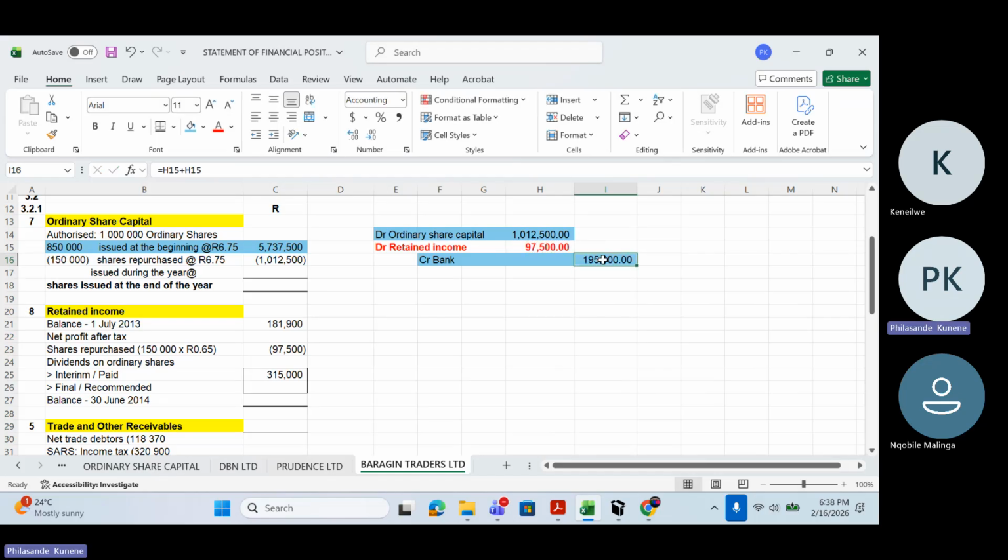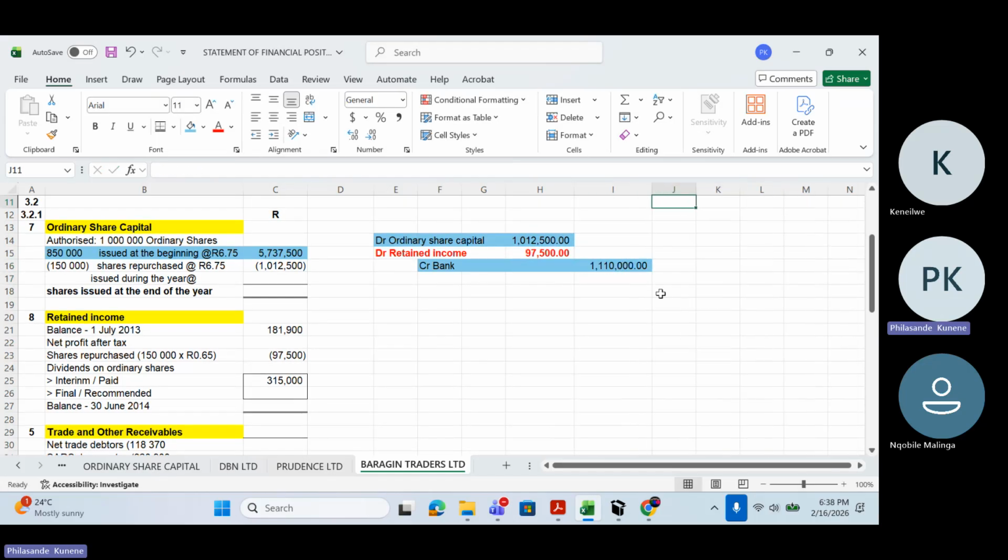So it's 1,110,000, which means that is the price we bought shares with. But that is the journal entry, which is giving us the same thing in terms of the full value. There it was just per share amount, but now we're recording the full amount.